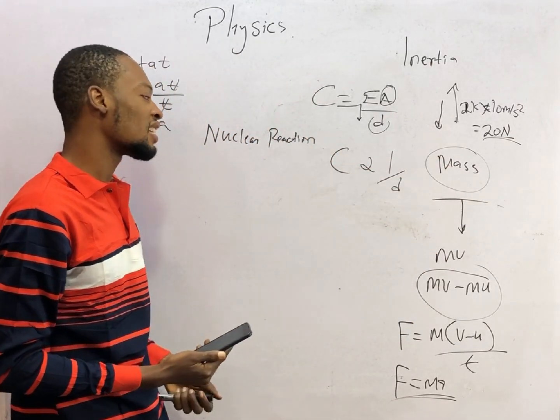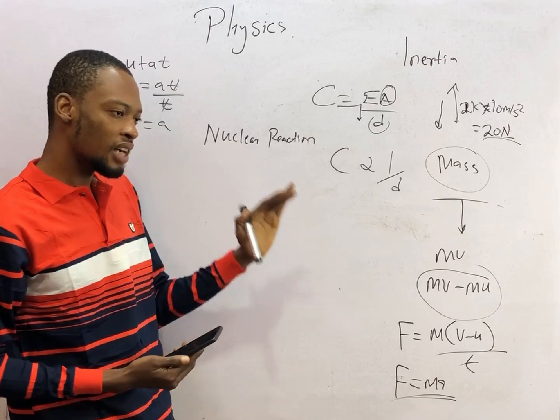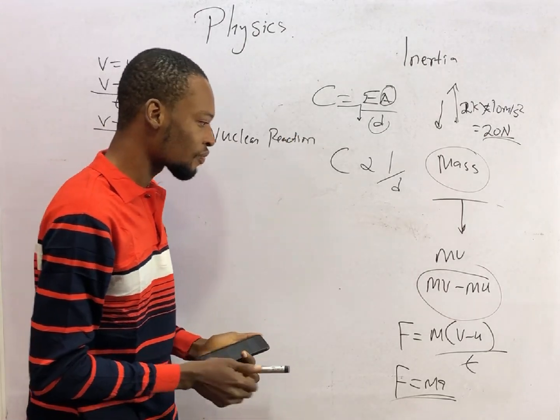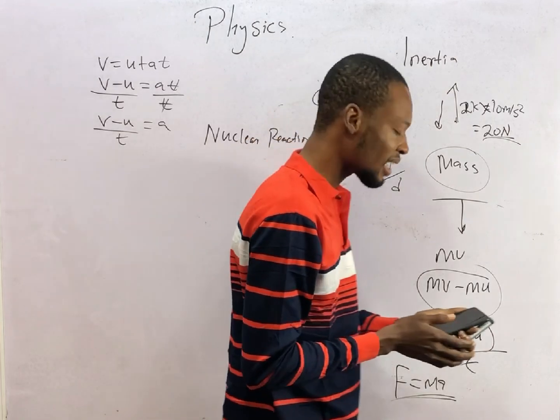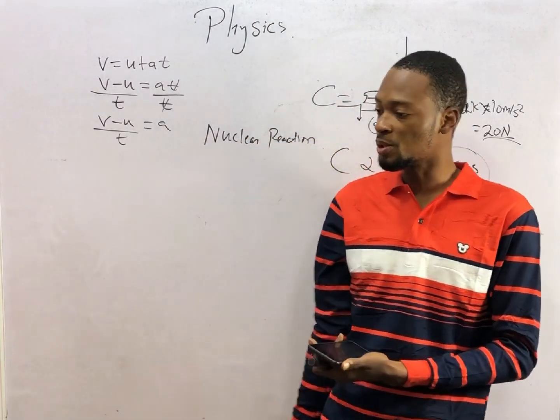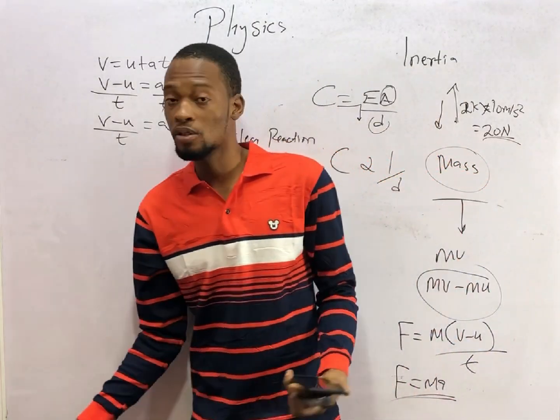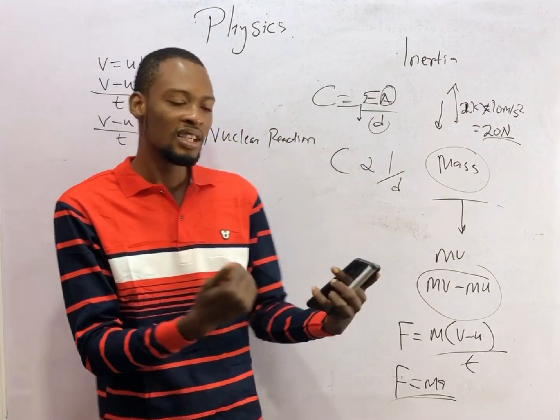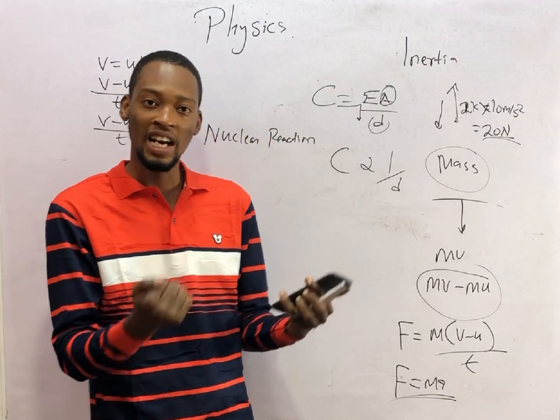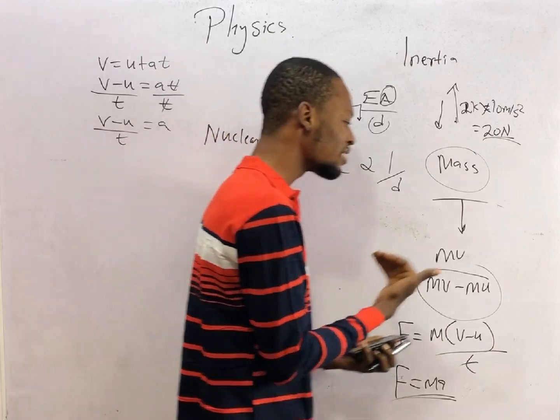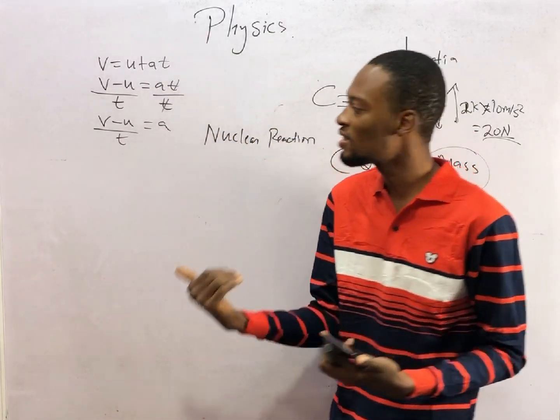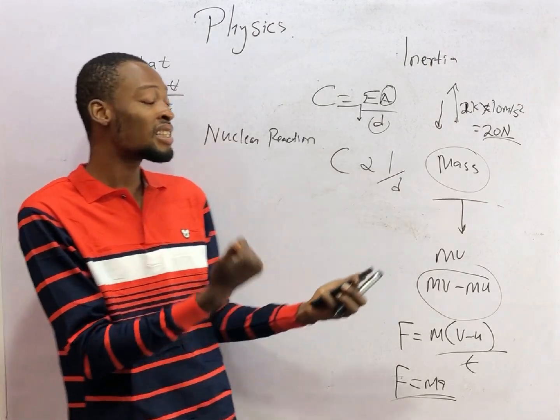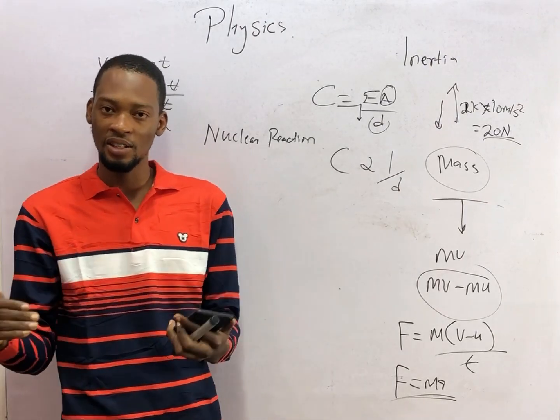Now, from matter, I've gone to Newton's law, to gravity, to weight, and to mass. This is where I'm arriving at. Matter can simply be elements, compounds, and mixtures. Elements are pure substances, and the first 20 elements are hydrogen, helium, lithium, beryllium, boron, carbon, nitrogen, oxygen, fluorine, neon, sodium, magnesium, aluminium, silicon, phosphorus, sulfur, chlorine, argon, potassium, and calcium.